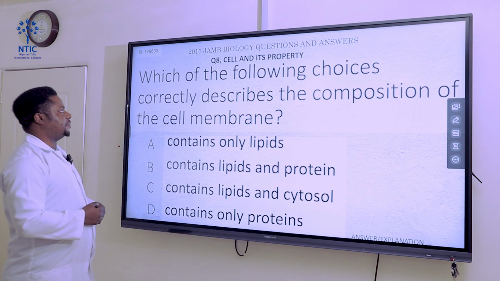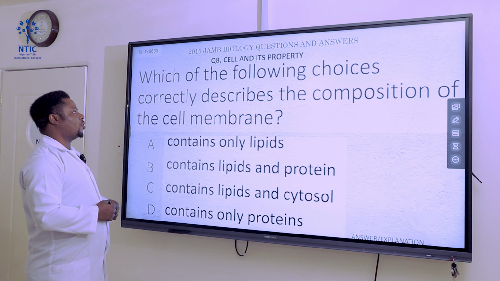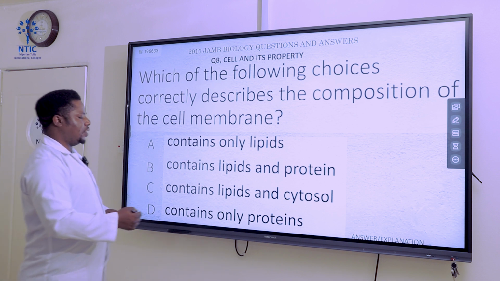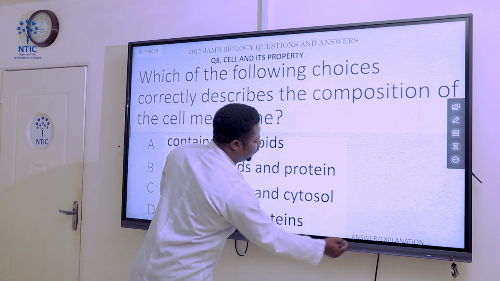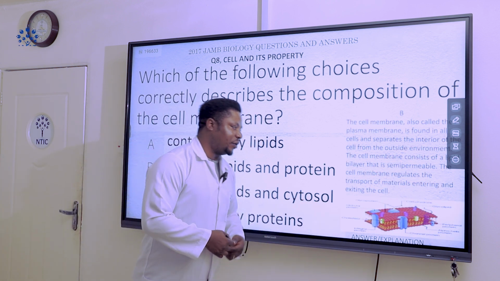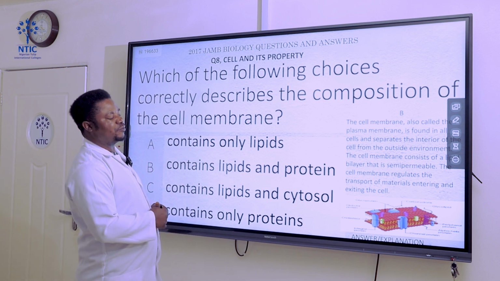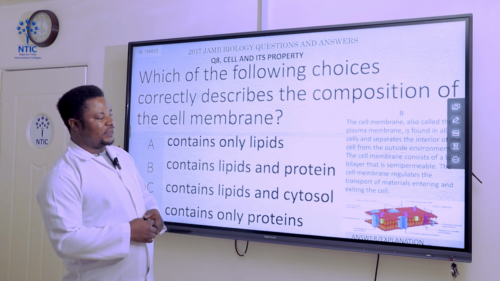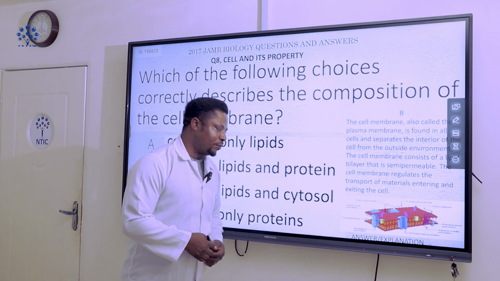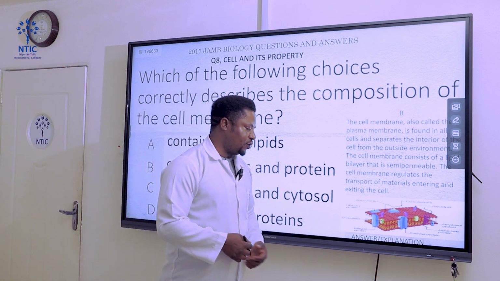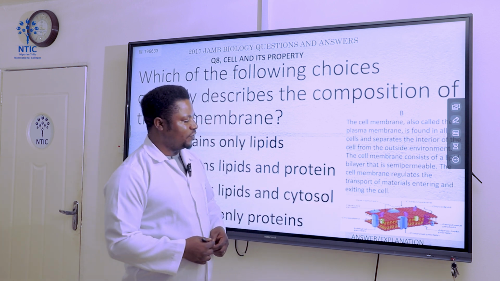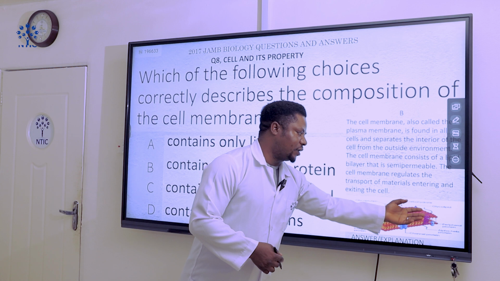Question number 8. Which of the following choices correctly describes the composition of the cell membrane? Now let's see the diagram we have for this question. If you look here, you will see the diagram of the cell membrane. The cell membrane is a phospholipid bilayer, made up of protein. As you can see, we have the integral protein, the cholesterol, the globular protein, glycoprotein, carbohydrates, and glycolipid.